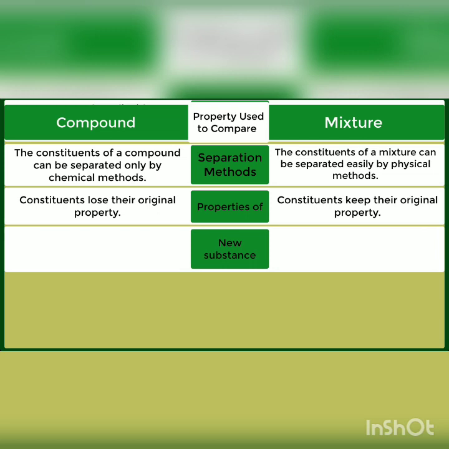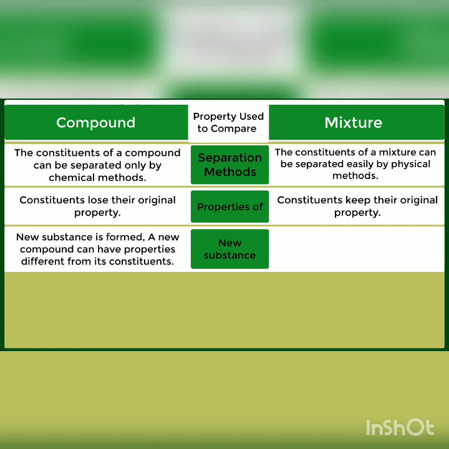New substance. Compound: a new substance is formed. A new compound can have properties different from its constituents. Mixture: no new substance is formed. The properties of a mixture are the same as the properties of its constituents.